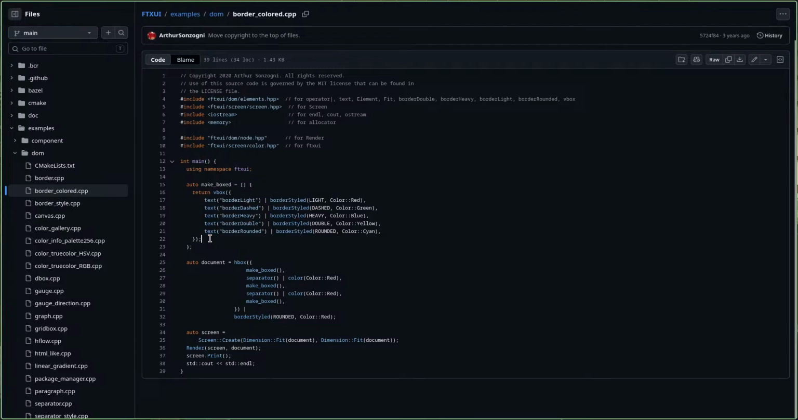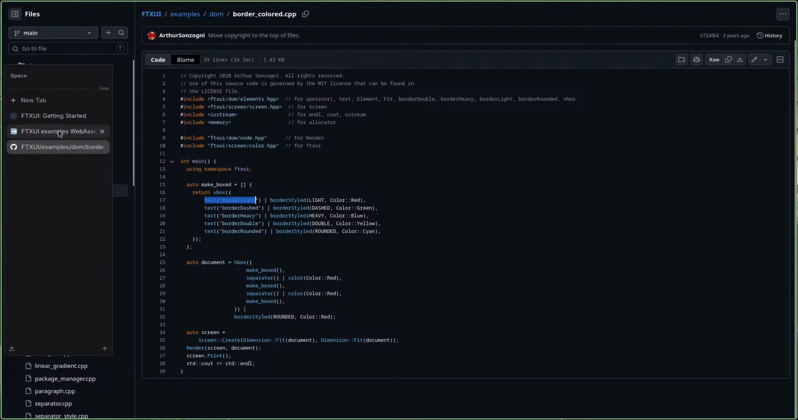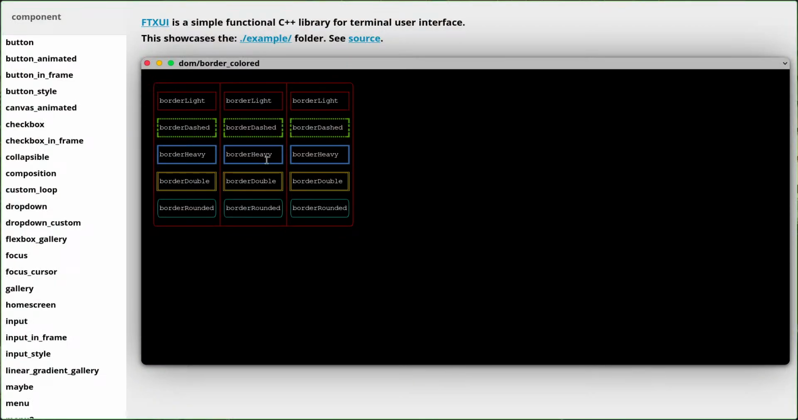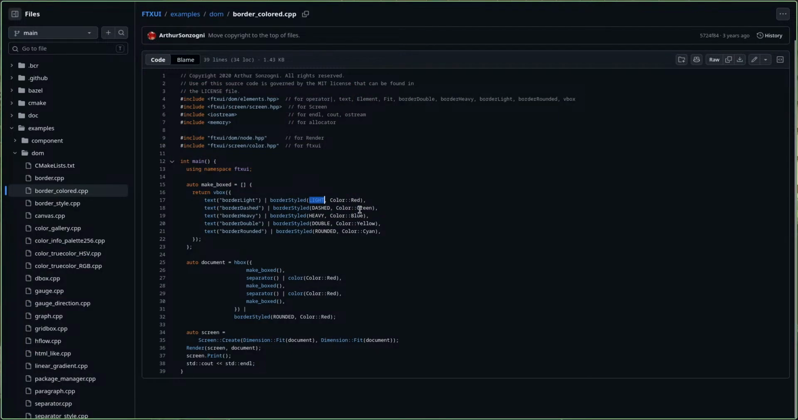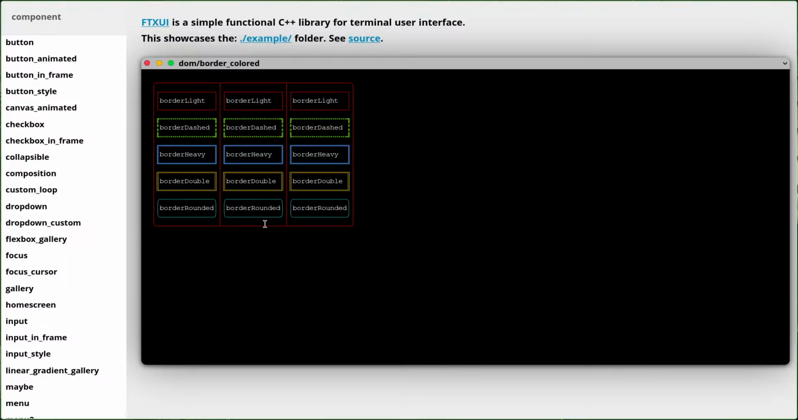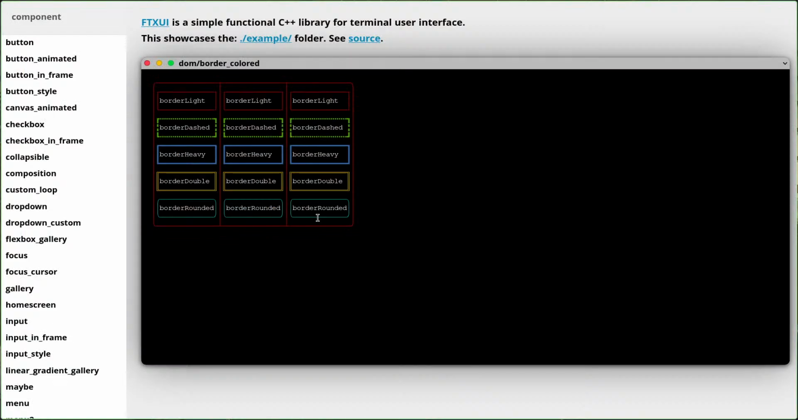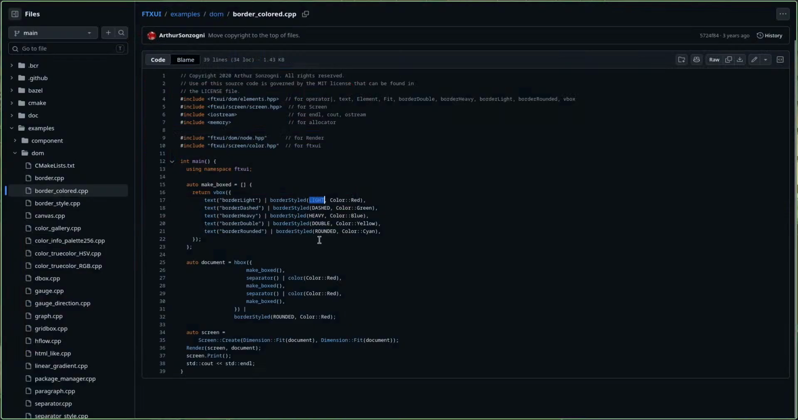What this function is returning is just a text of border light. You see, text of border light, with border style light and color red. Light means border style, and color means what's the color. Border styles are double, rounded, heavy. Heavy means bold, and dashed.